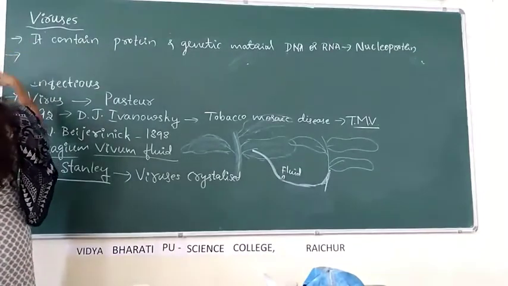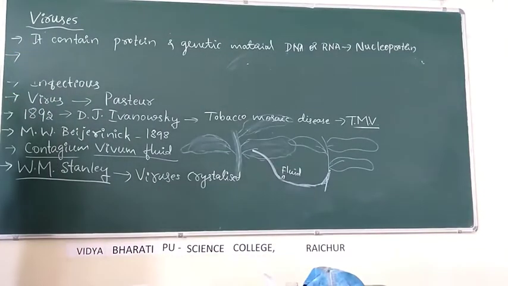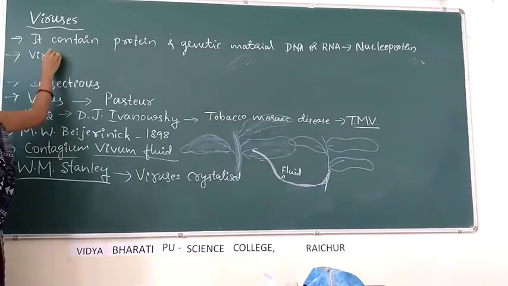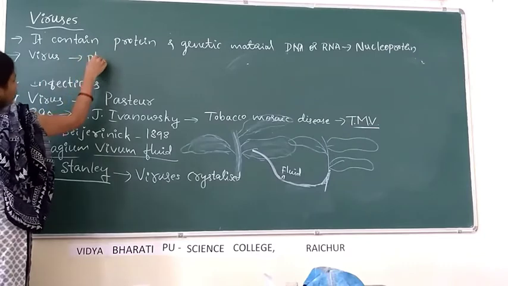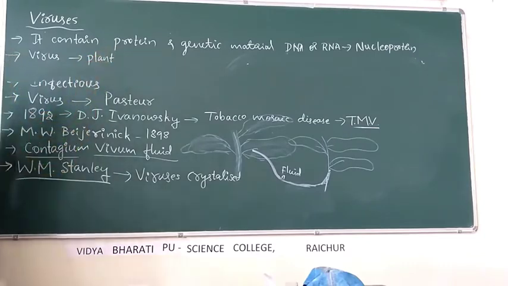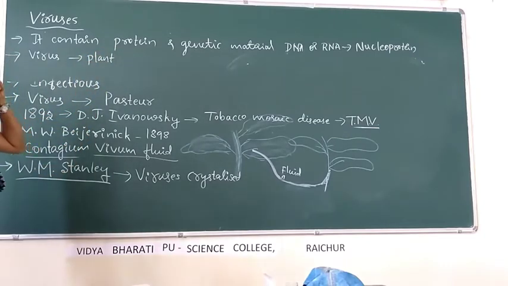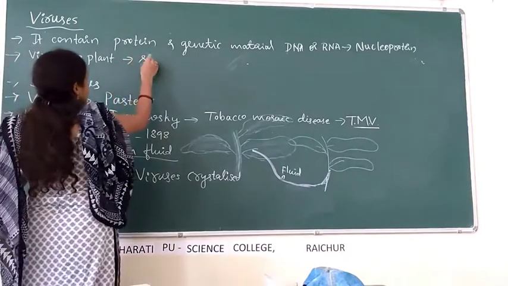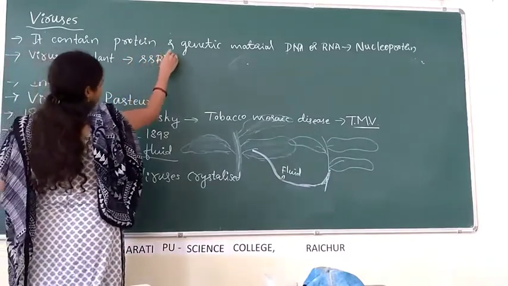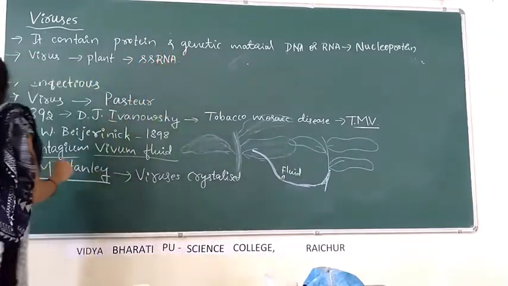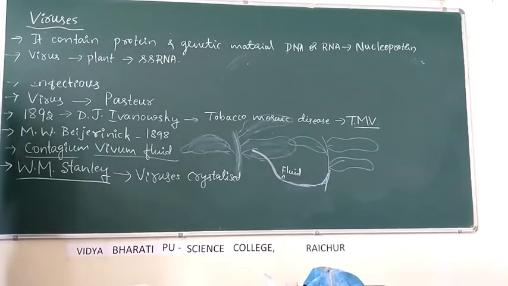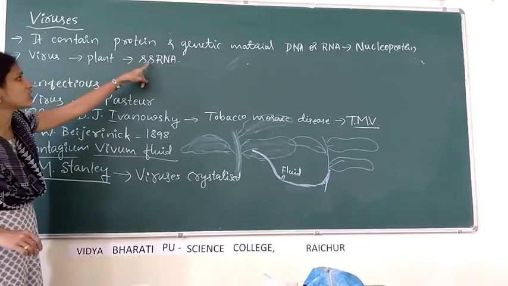This may be single-stranded or double-stranded. The viruses which infect plants usually have single-stranded RNA as genetic material.